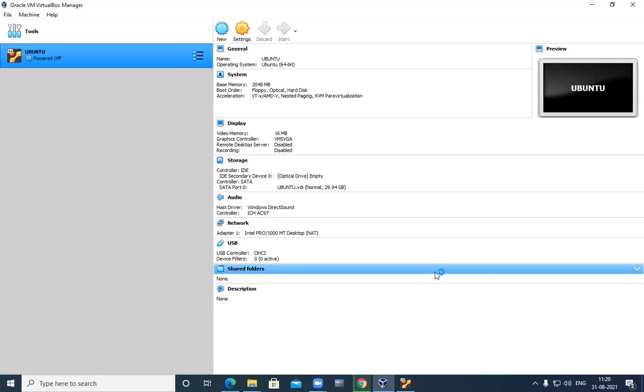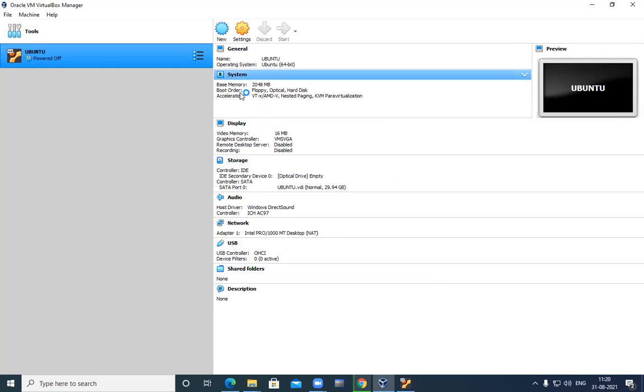It will take a few minutes while it is configuring our system. Here is the interface: your system base memory is 2048 MB, that is the RAM. The boot order is floppy, optical, hard disk.